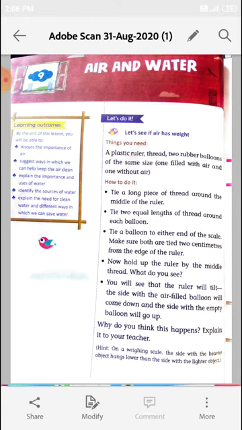Today we are going to discuss a new chapter named Air and Water. Chapter name is Air and Water. In this chapter we will read about air and water. Okay?